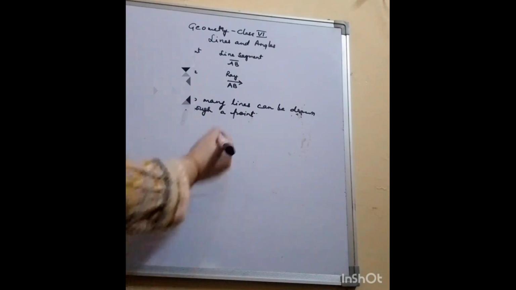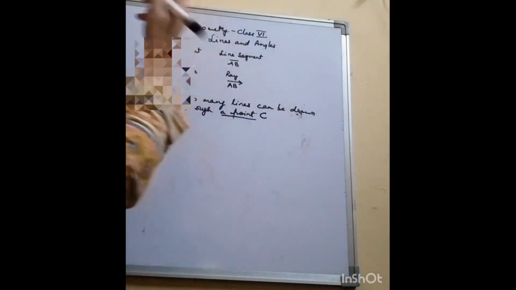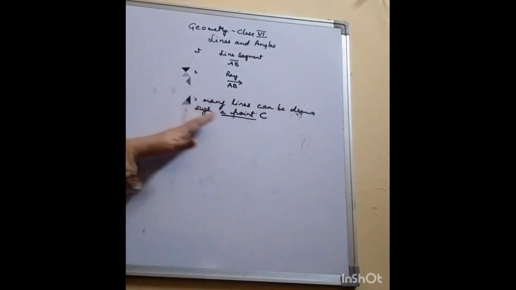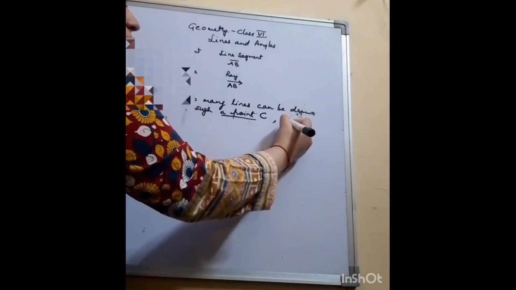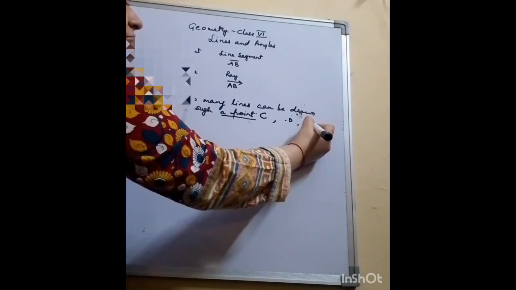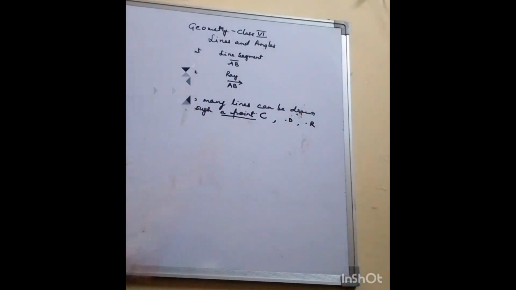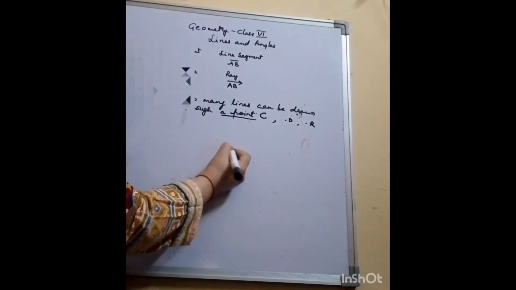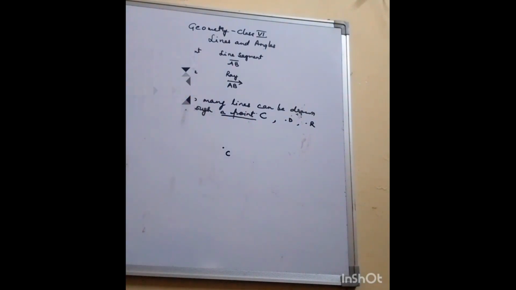Through a point means, let's see, point C. How many lines can be drawn through a point C? It can be a point D also, it can be point R also. So you can have any name of a point, and it is asking how many lines can be drawn from point or dot C. So let's start.